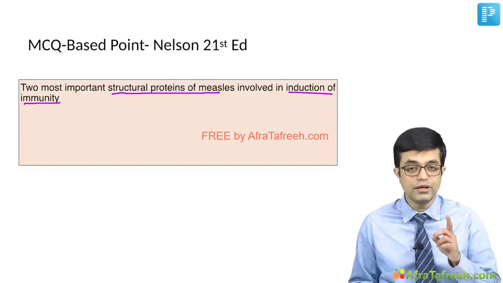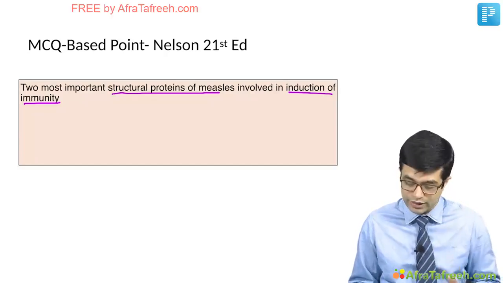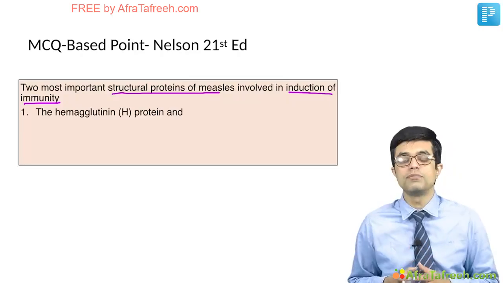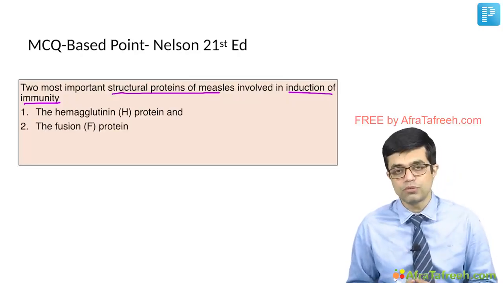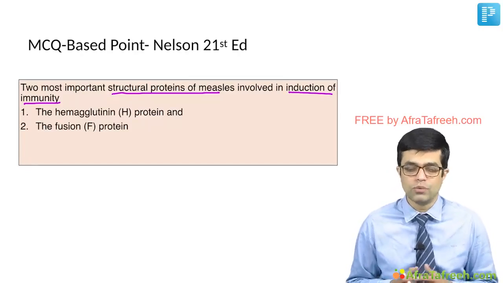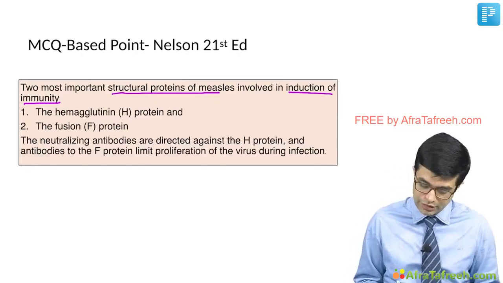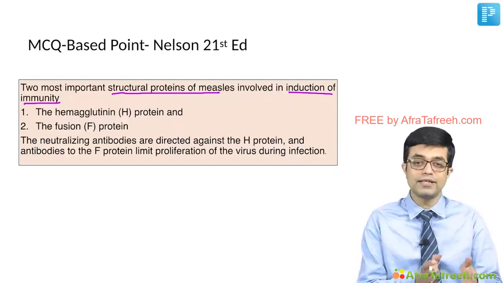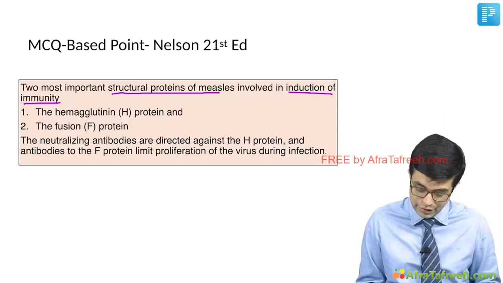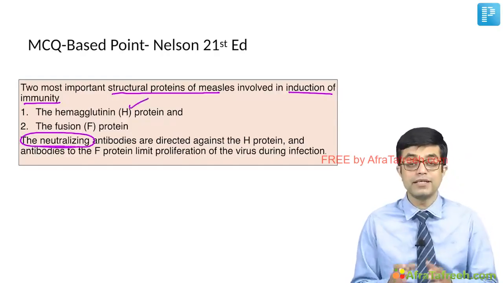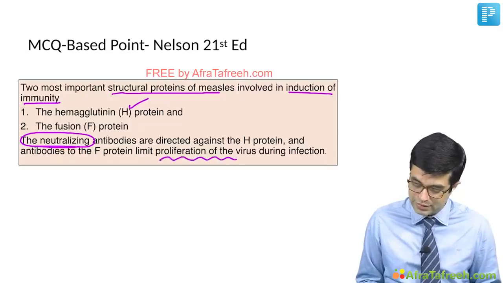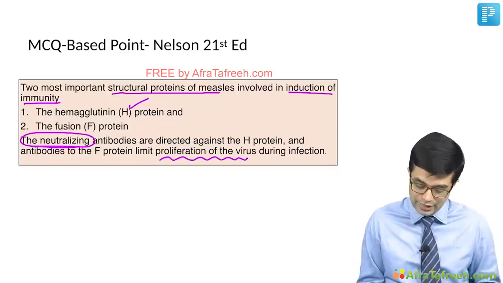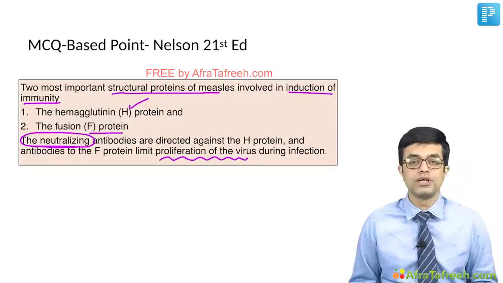The first antigen on the measles virus is the hemagglutinin protein, also called as H protein, and the second is the fusion protein or F protein. What is their importance? Antibodies against hemagglutinin protein are involved in neutralization of the virus. So neutralizing antibodies are formed against H protein, whereas the proliferation of virus is limited inside the tissues by antibodies against fusion F protein.